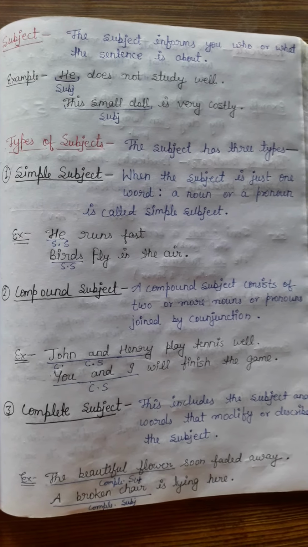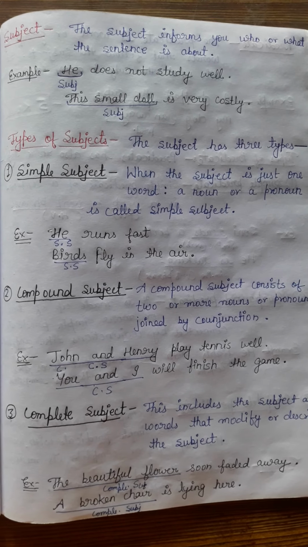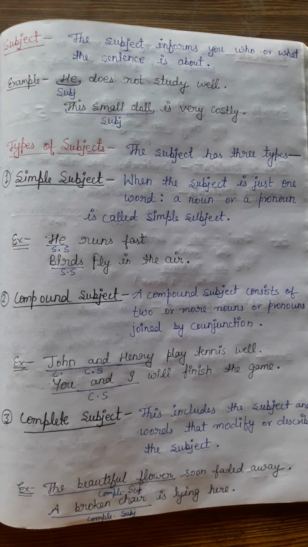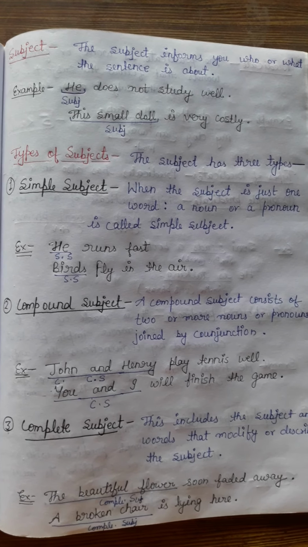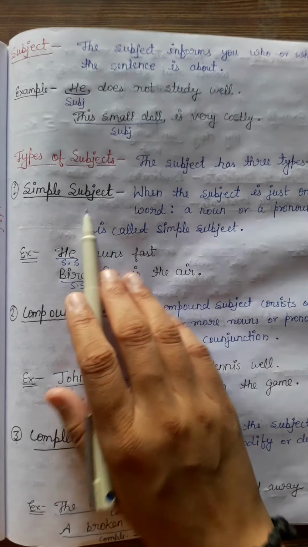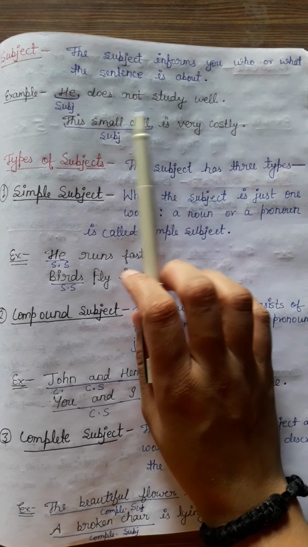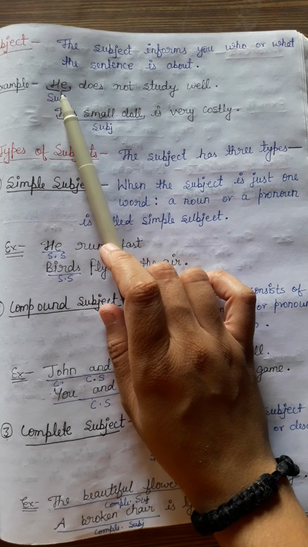Now, student, let's read the subject and predicate deeply. What is subject? Subject informs you who or what the sentence is about. It means subject is a person or thing that performs any action in a sentence. Like, he does not study well. Here he is a subject. Why is it subject? Because it is performing an action like study. Study is an action that is performed by he.